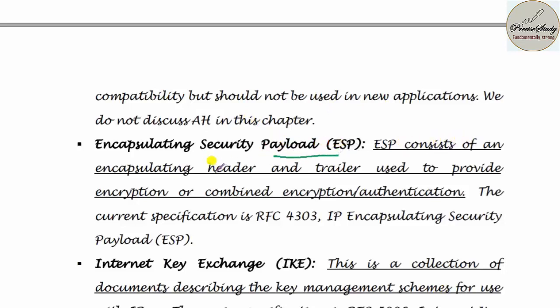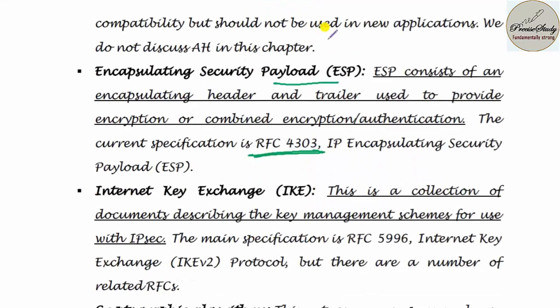It consists of an encapsulating header and trailer used to provide encryption or combined encryption and authentication. The current specification is RFC 4303. Next, let us talk about internet key exchange.